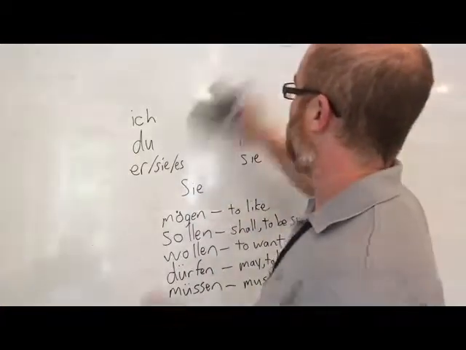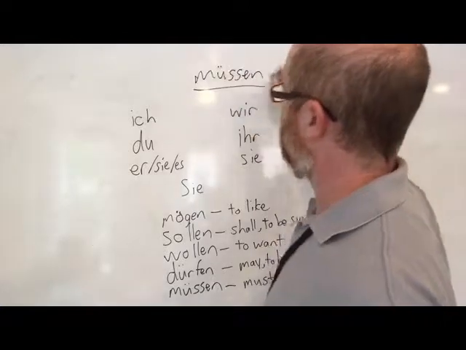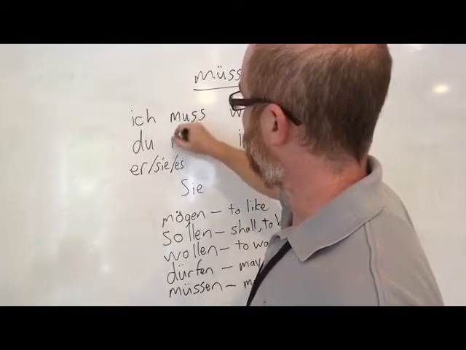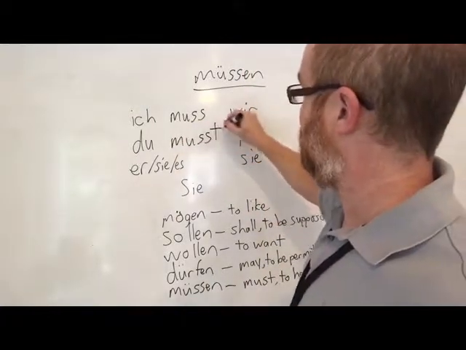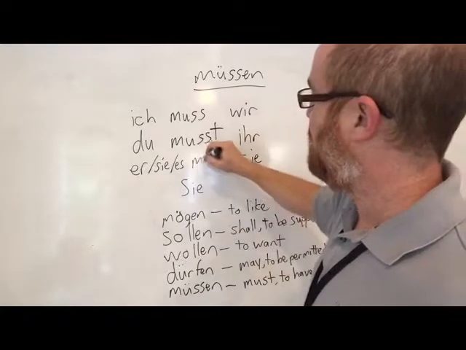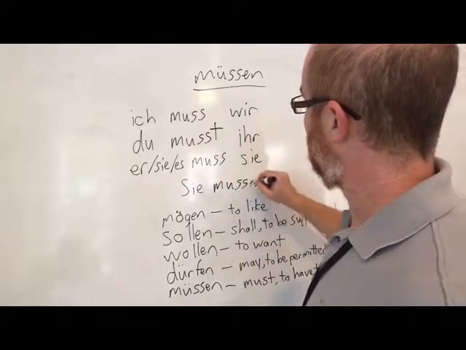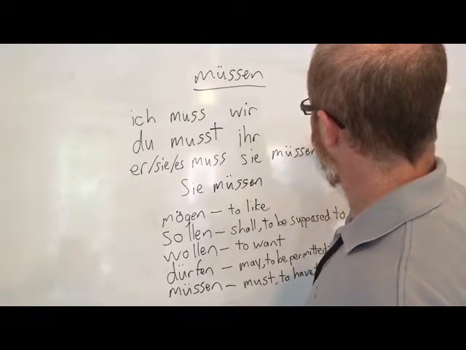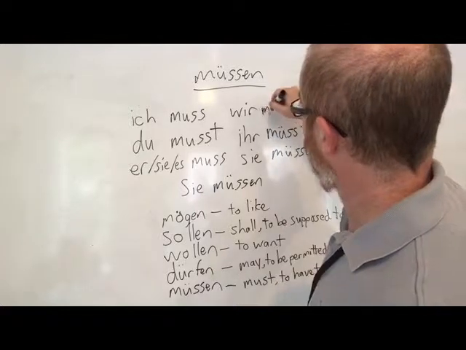Müssen. So ich muss, du musst. Again, we're only going to add a T for the du form. Er, sie, es muss. Sie müssen. Ihr müsst. Wir müssen.